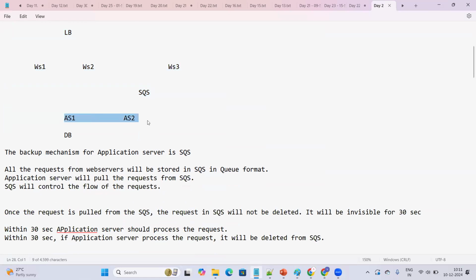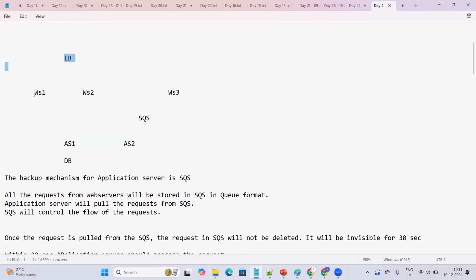Application servers will receive the request from the web server. And if the application server is unable to process all the requests at a time, got it right? From the load balancer, the request will be going to the web servers. From the web server, the request will be going to the application servers. And if the application server takes some time to process the request, and there are many requests coming to the application servers, all the requests will be waiting in a service called Simple Queue Service.